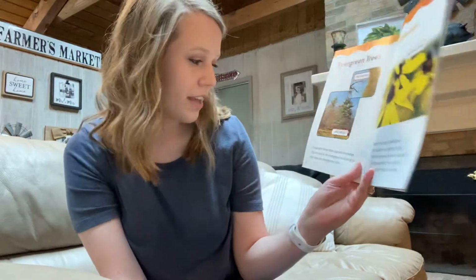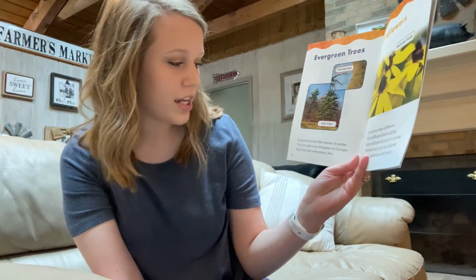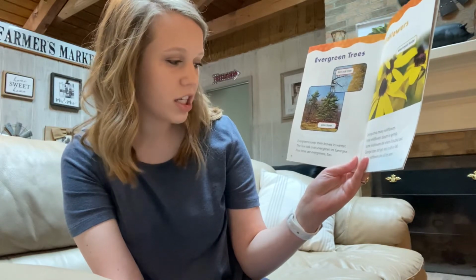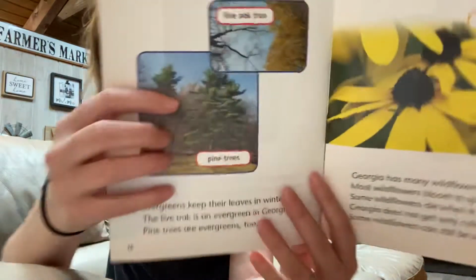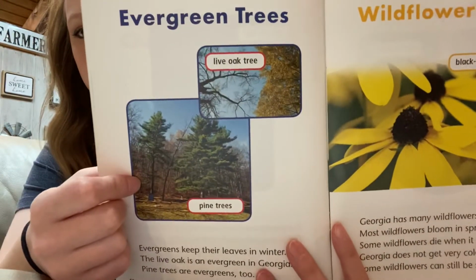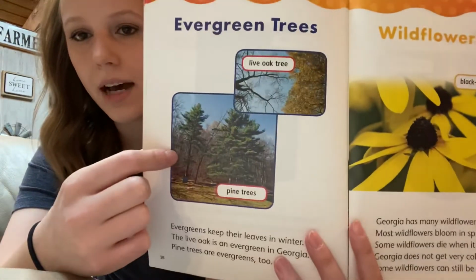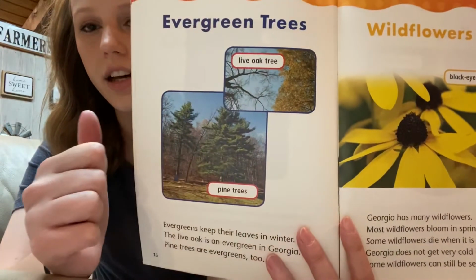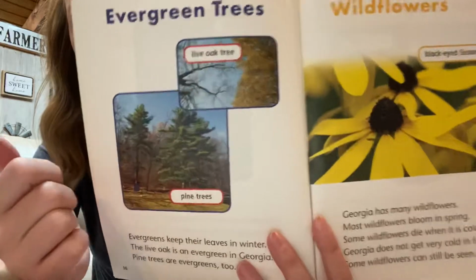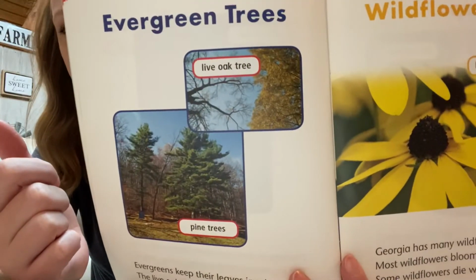Evergreen trees. Evergreens keep their leaves in winter. This live oak is an evergreen in Georgia. Pine trees are evergreens too. This right here is a picture of a pine tree. You can see it's wintertime and not many of the other trees have leaves on them, but the pine tree does. It's still green. And this is a live oak tree, and it's the same way.